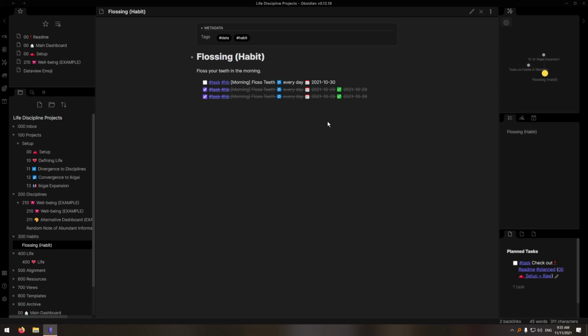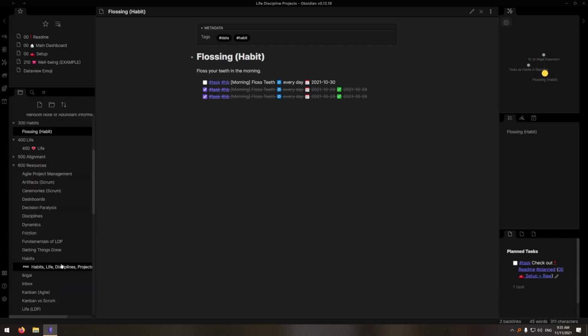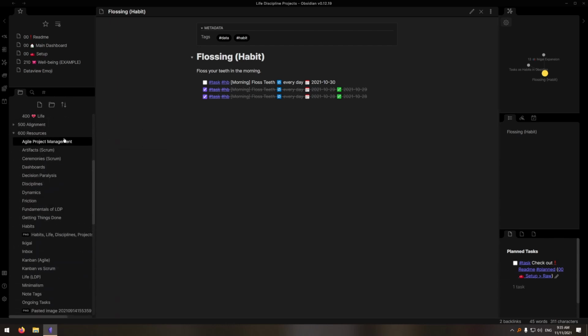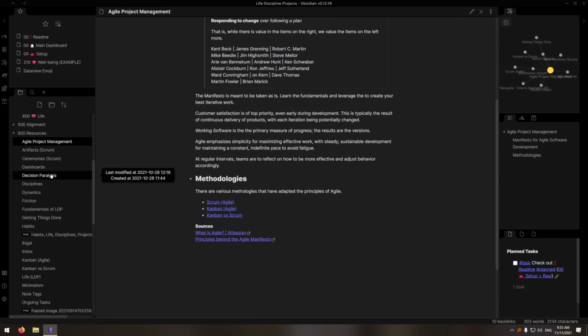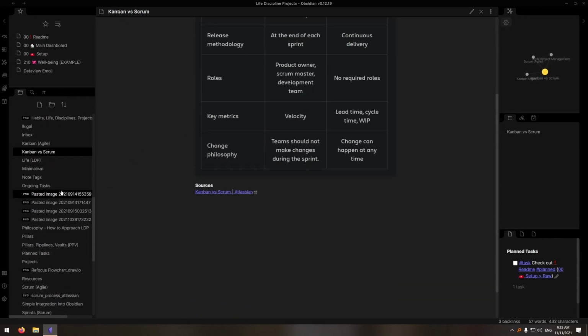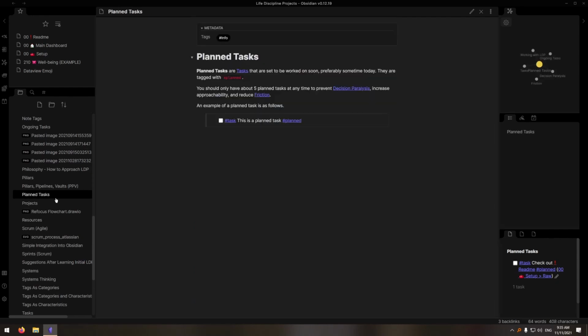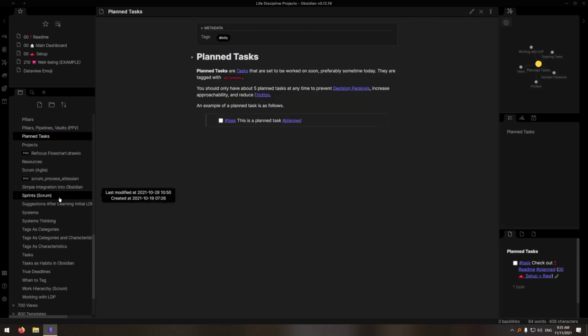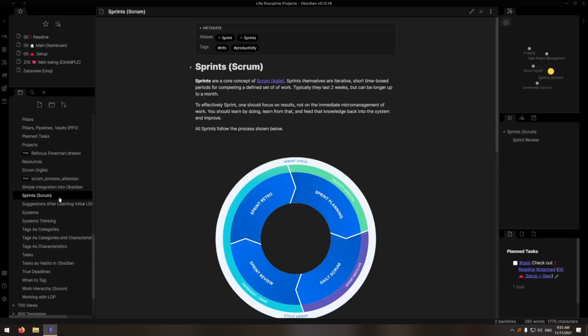Additional sections you could include are what the habit is, why it's important and relevant, how long you'll be doing this for, etc. The resources folder holds all the generally useful notes. This is where your personal knowledge management, also known as PKM, lies. You can keep whatever structure you originally had if you are migrating from somewhere else. In this showcase, resources are organized flat.